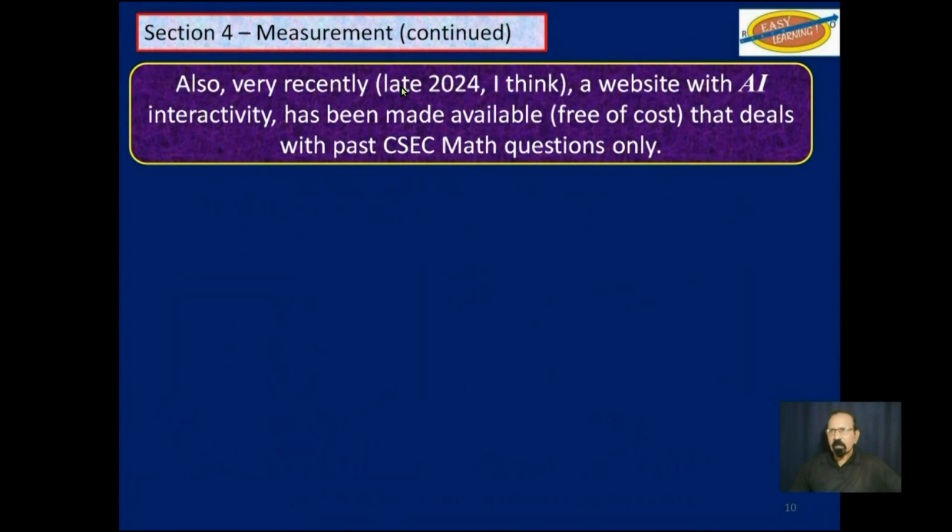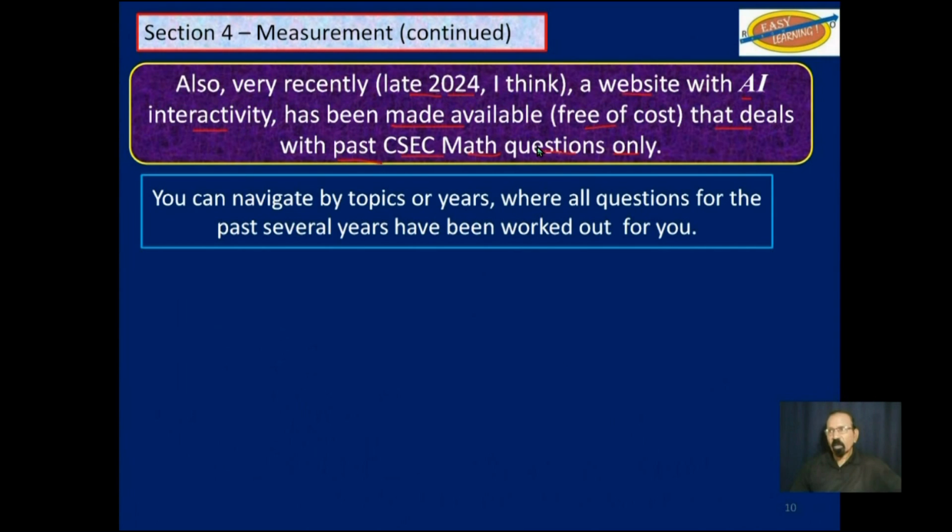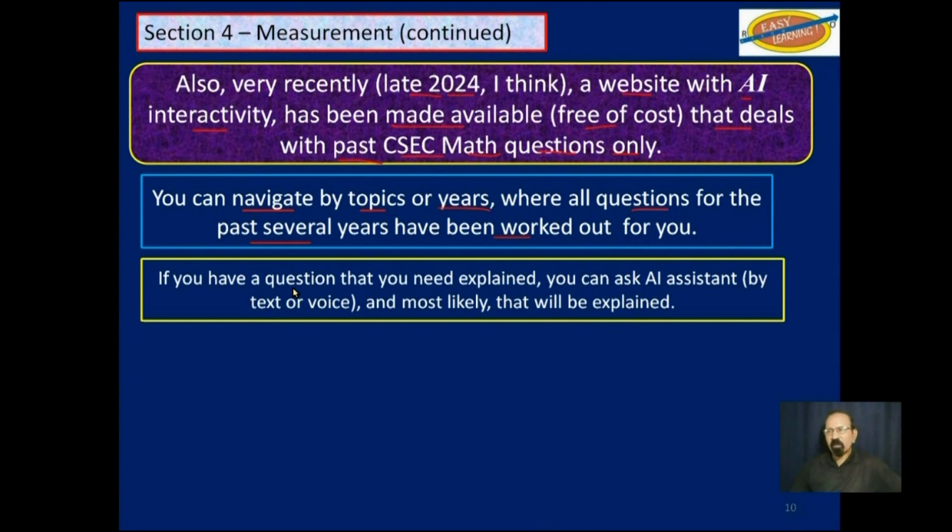Also, very recently, late 2024, a website with AI interactivity has been made available free of cost that deals with past CSEC math questions only. That is from paper 2. You can navigate by topics or years, where all questions for the past several years have been worked out. If you have a question that you need explained, you can ask the AI assistant either by text or voice, and most likely it will be explained to you.